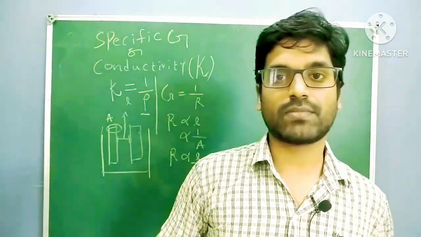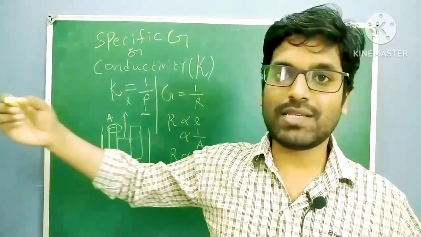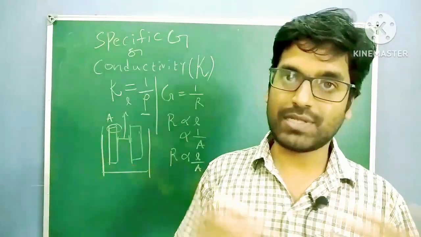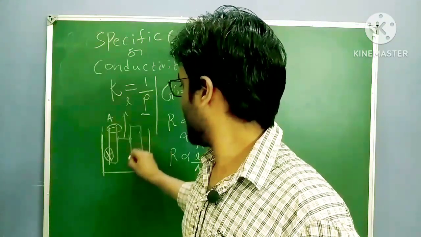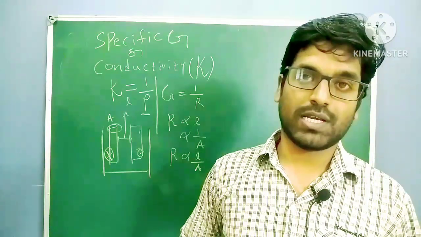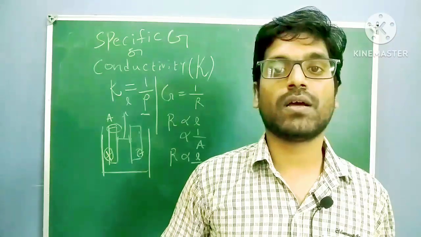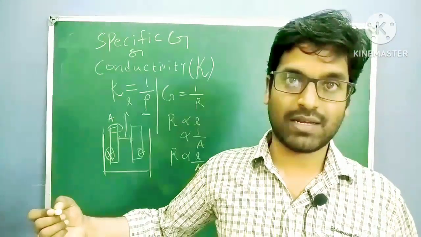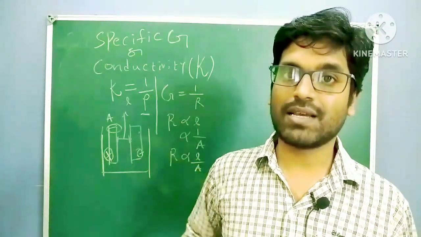So why is resistance directly proportional to the length? That is the question. First, suppose you take a long metal wire. In this wire, positive ions and negative ions are moving in opposite directions. If the speed or rate of those ions increases, conductance increases. Now what happens whenever length increases?